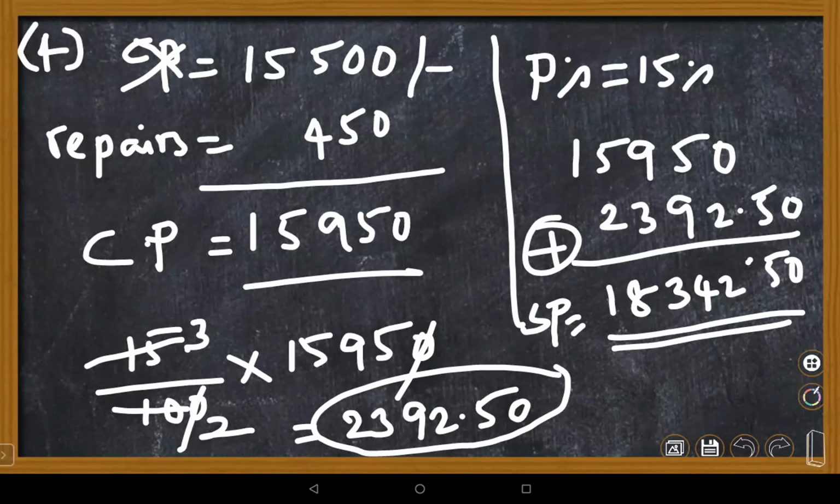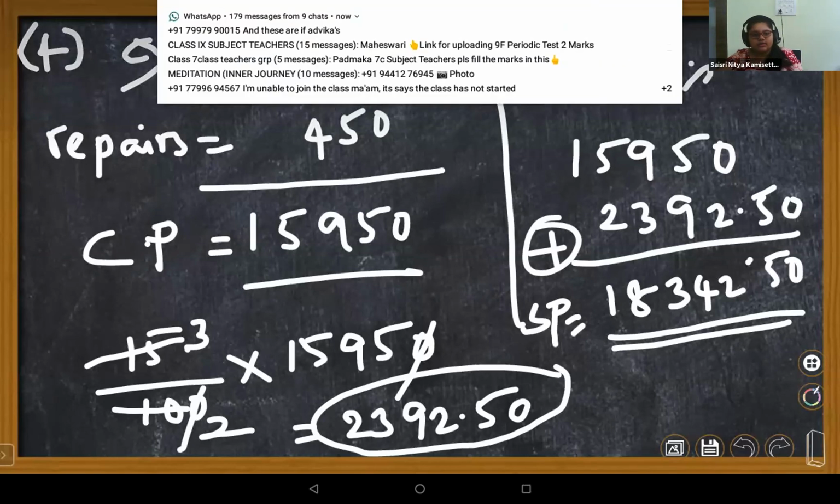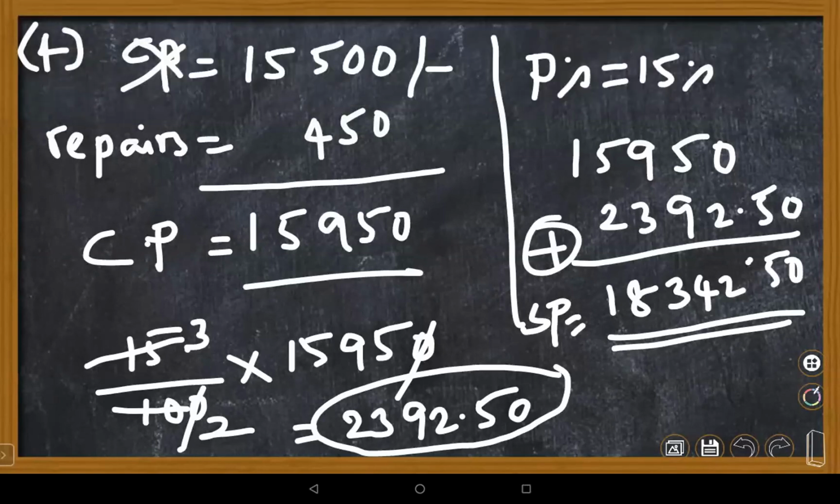So SP is how much here? SP only you're supposed to find out. Ma'am, SP is equal to CP plus profit. Yes. CP plus profit. Okay. Bhavya, you got the point? If you still have any doubt, let me help you.